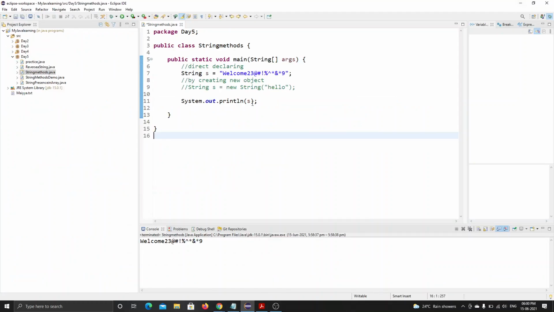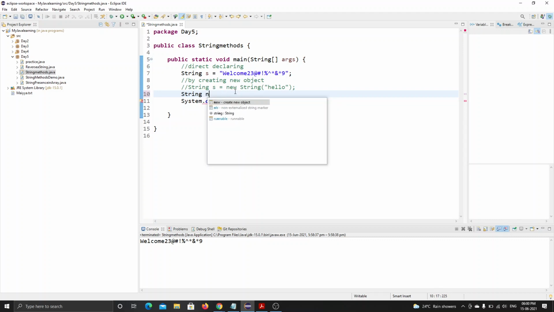We are concatenating the two strings. Let me say string n is equal to somewhat happy. How do we concatenate it?